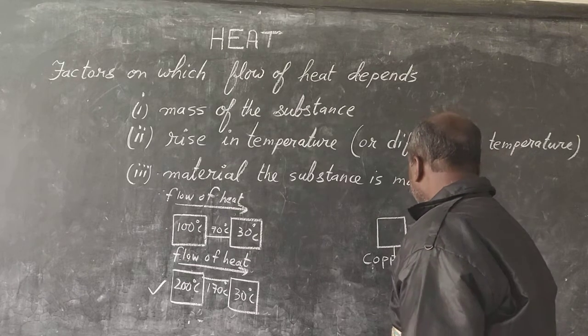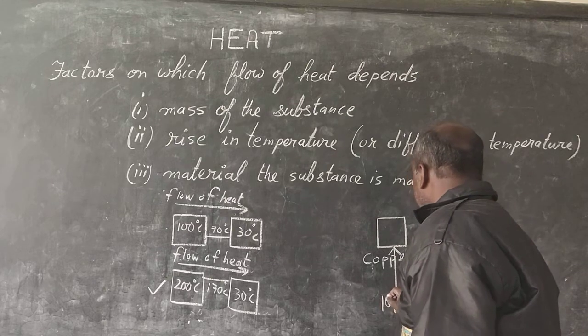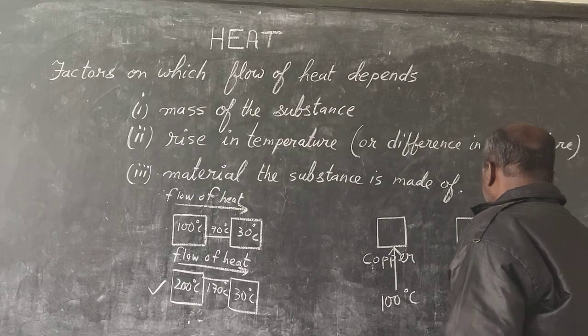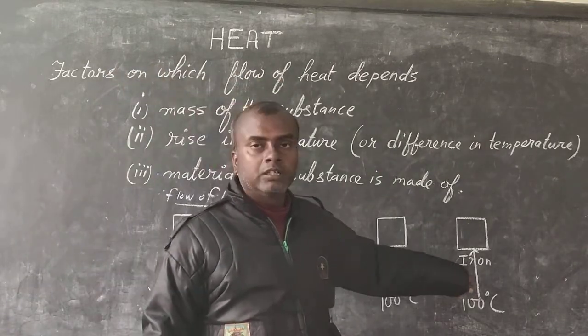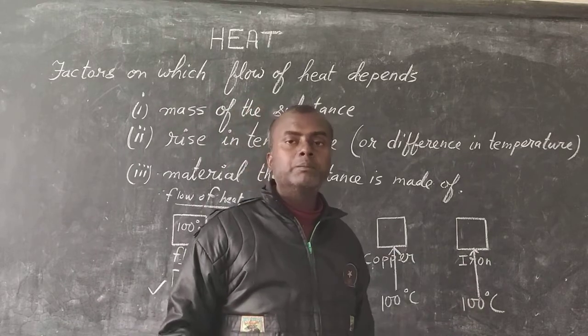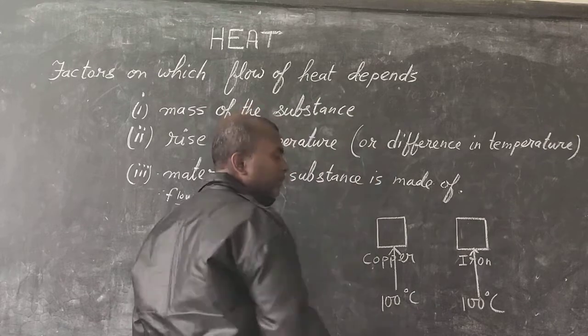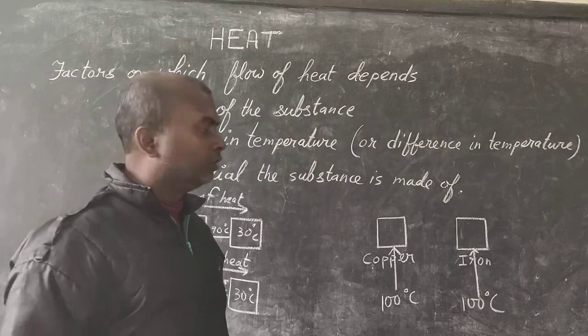Now both are heated at 100 degrees Celsius. Okay. I hope you can see. One is copper, one is iron. Both are heated at the same temperature. What do you think? Their temperatures will rise together in the same manner?